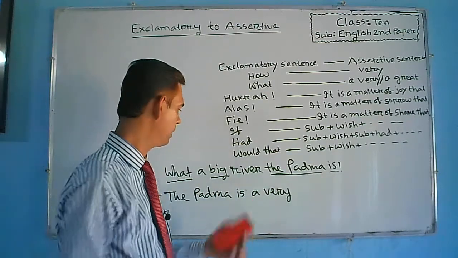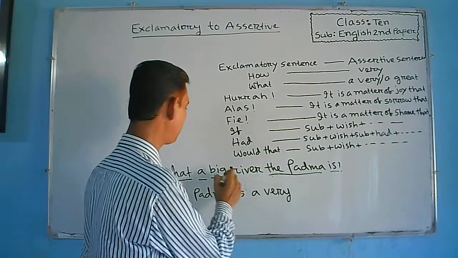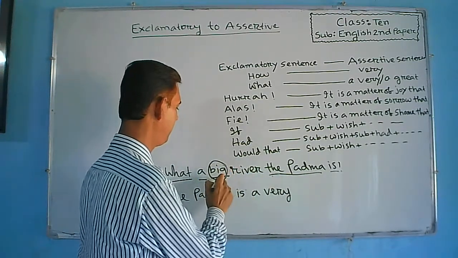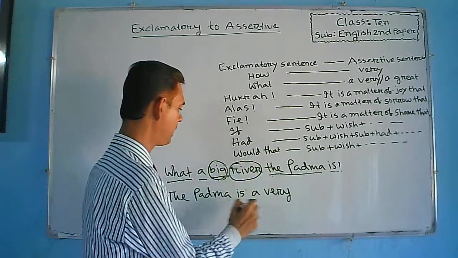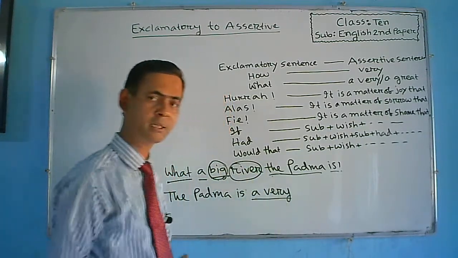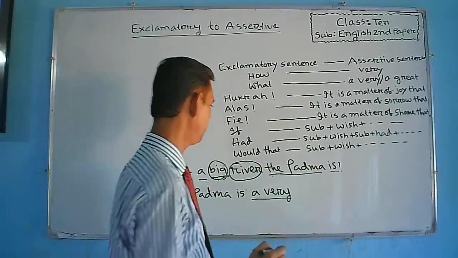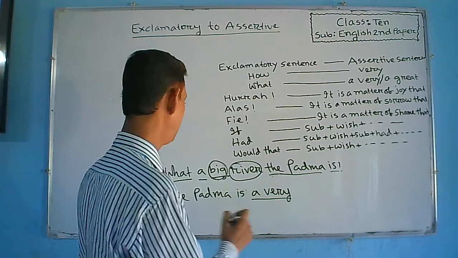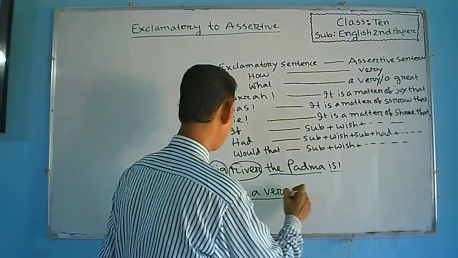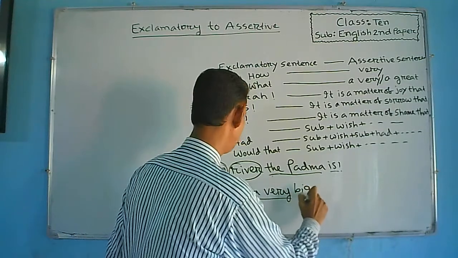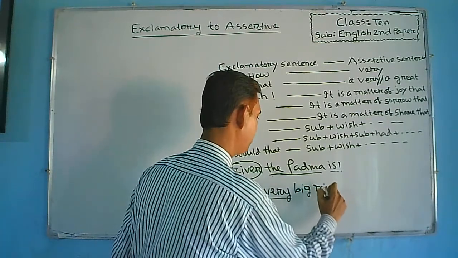Dear student, here between a and subject, two words are given. First word is adjective and second word is noun. That is why here a very is used. Then after very, adjective big will be used. Then noun.